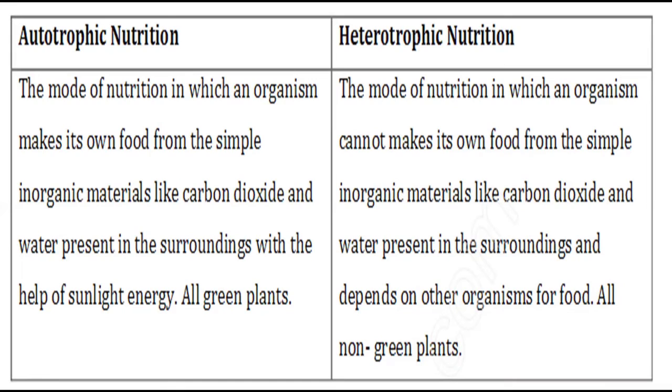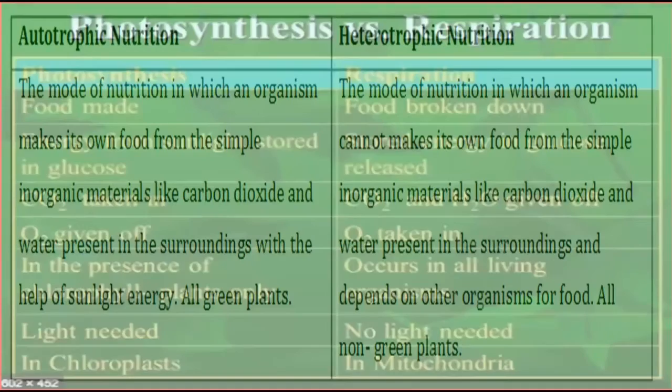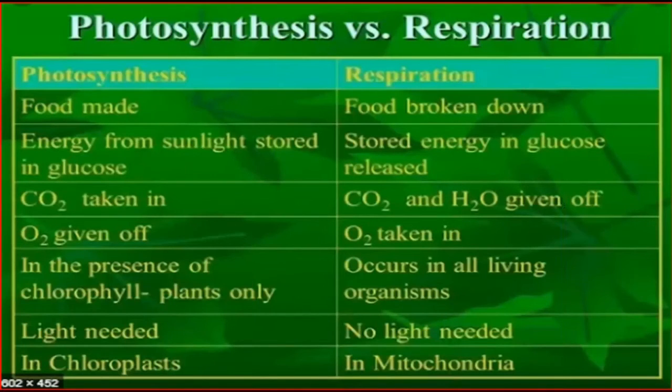In heterotrophic nutrition, the mode of nutrition is one in which an organism cannot make its own food from simple inorganic materials like carbon dioxide and water present in the surroundings, and depends on other organisms for food. Examples are all non-green plants, but some are also green. It is an exception, so we cannot say that all non-green plants are heterotrophic.